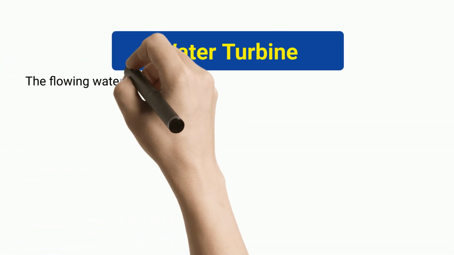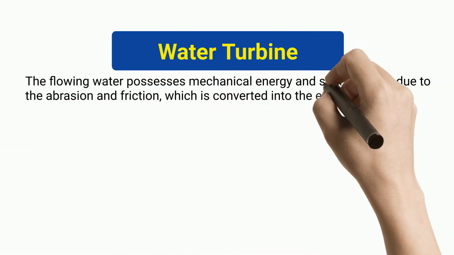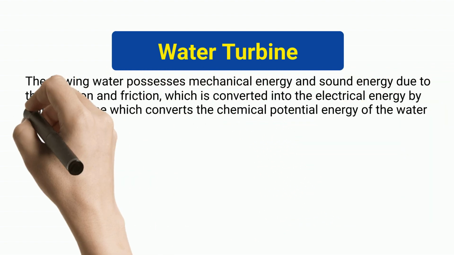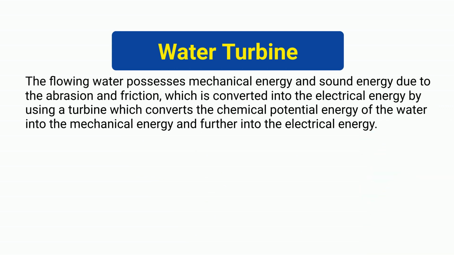Water turbine. The flowing water possesses mechanical energy and sound energy due to the abrasion and friction, which is converted into the electrical energy by using a turbine, which converts the chemical potential energy of the water into the mechanical energy and further into the electrical energy.